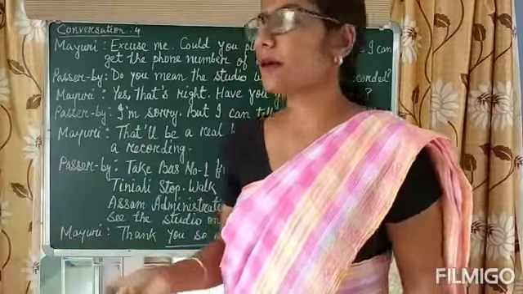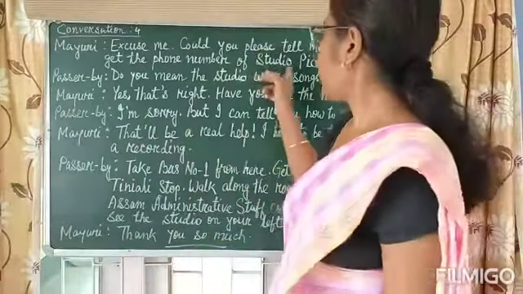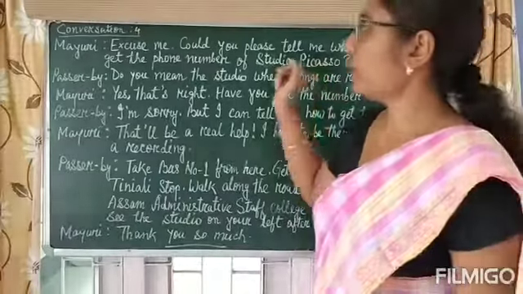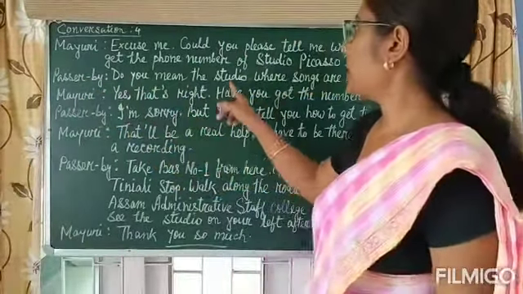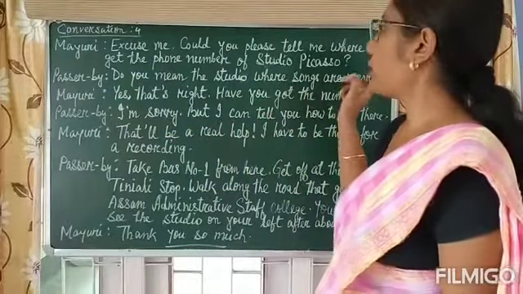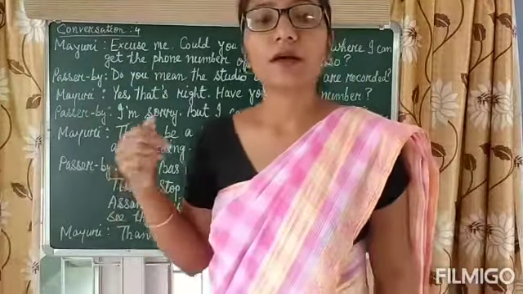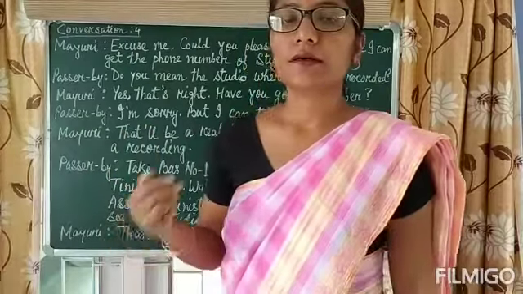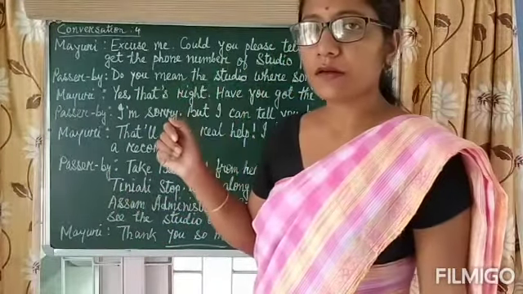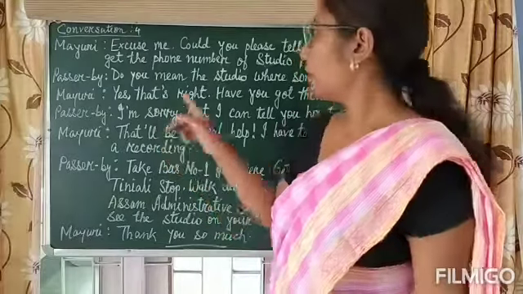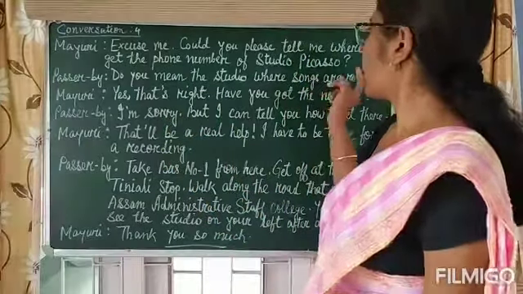That was a question for the passerby. Then the passerby replied, do you mean the studio where songs are recorded? That is, do you want to know the studio where songs are recorded?